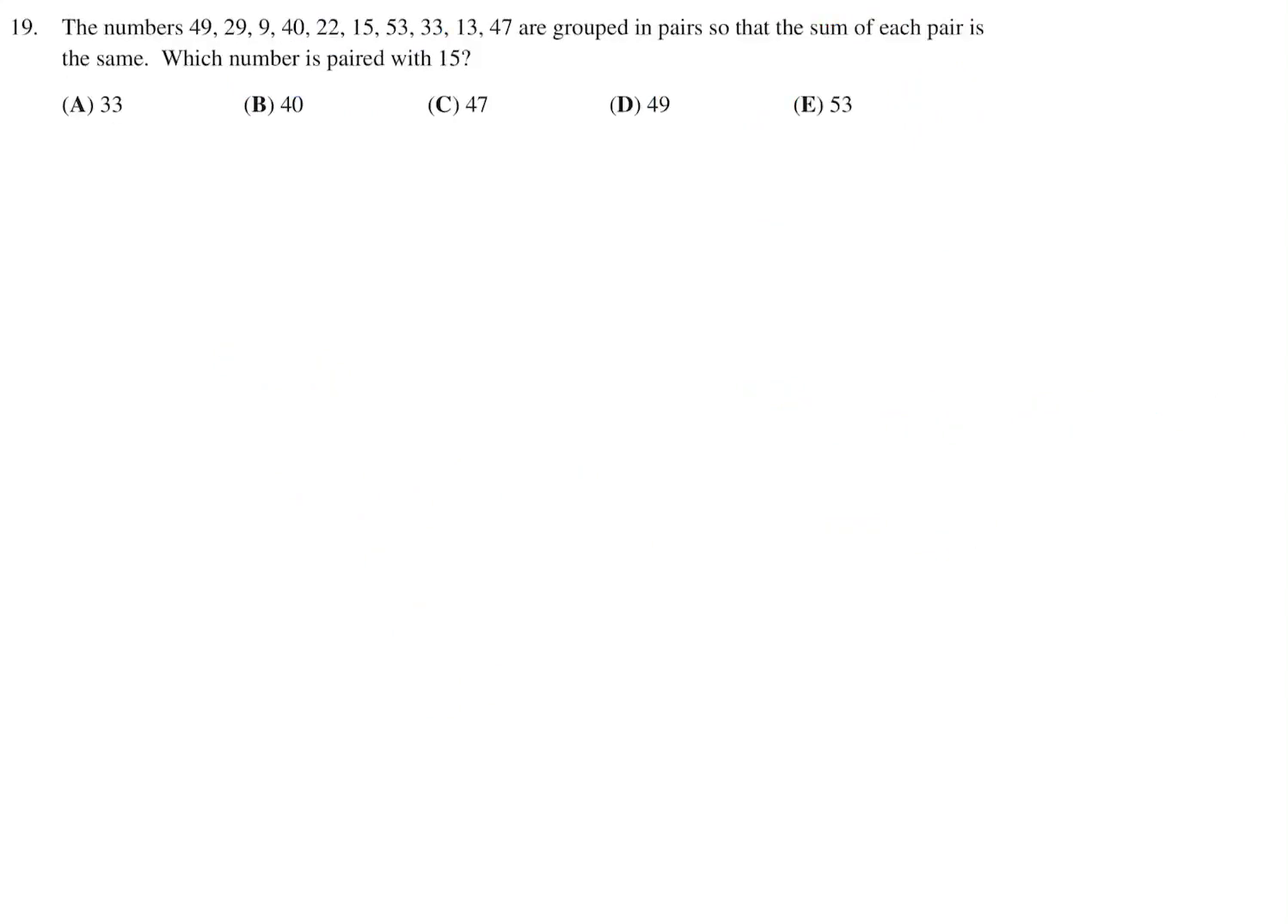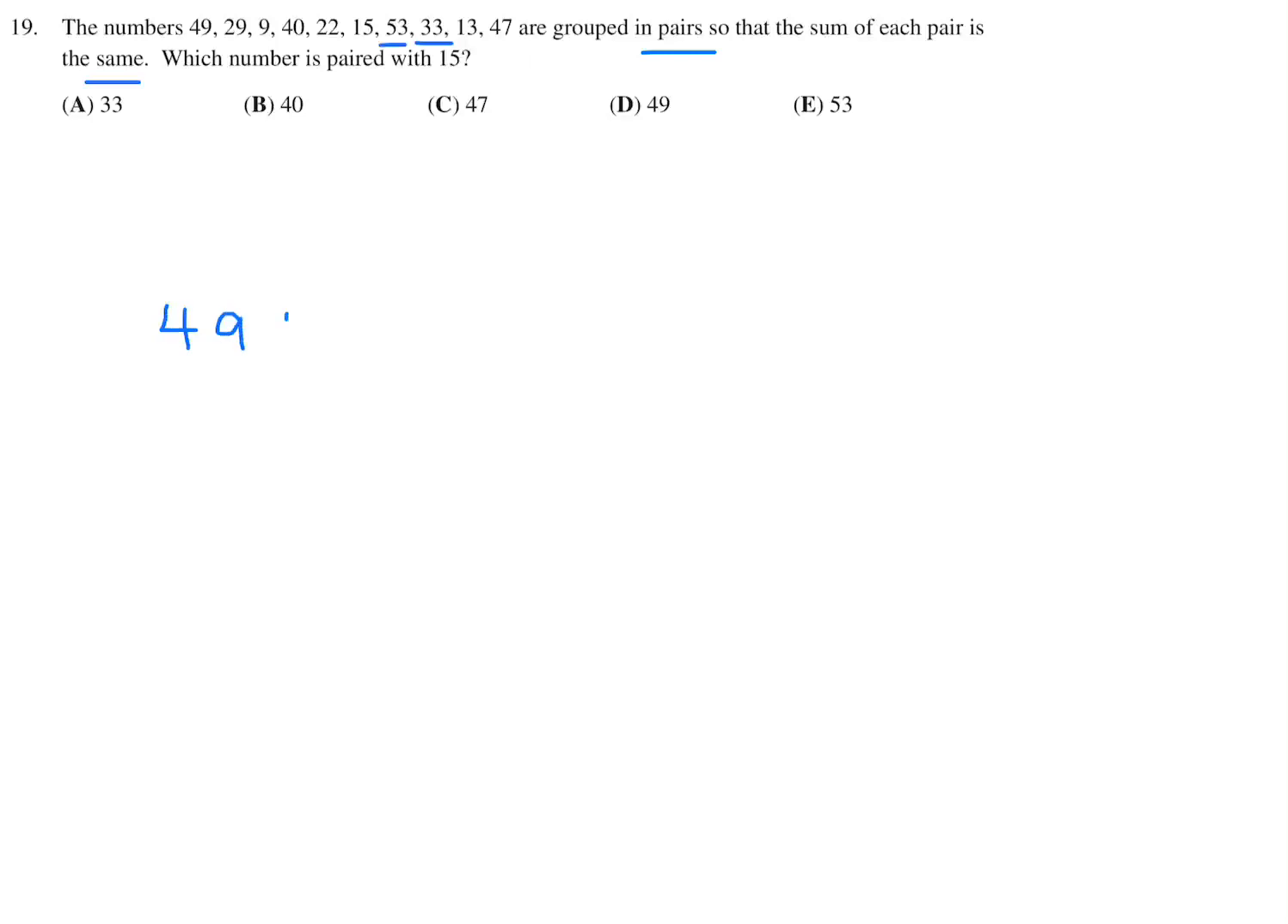The numbers 49, 29, 9, 40, 22, 15, 53, 33, 13 and 47 are grouped into pairs so that the sum of each pair is the same. What number is paired with 15?